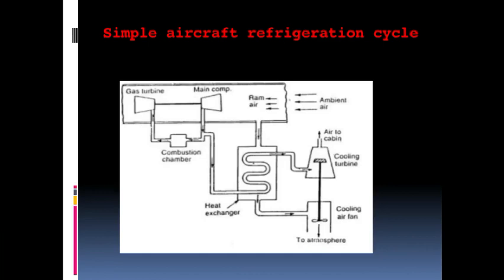Here is the other schematic diagram. You can see the ambient air is coming, and the ramming process is there. I will discuss the ramming process in the next lecture once this is over. So ambient air goes to the main compressor, then some amount of air goes to the combustion or engine of the aircraft, and some part of the air we draw for the air conditioning unit. This air we supply to the heat exchanger, then it goes to the cooling turbine, and from there it goes to the cabin.